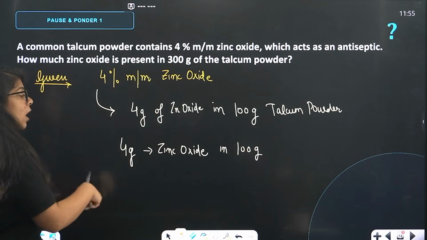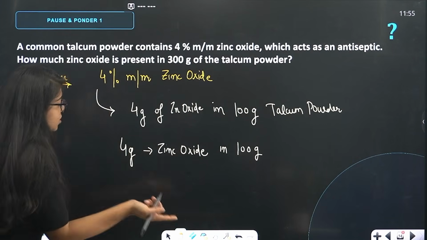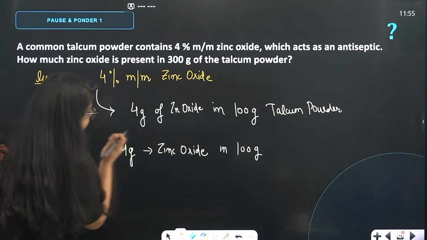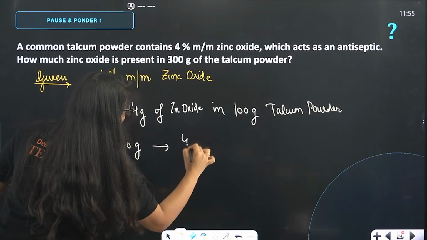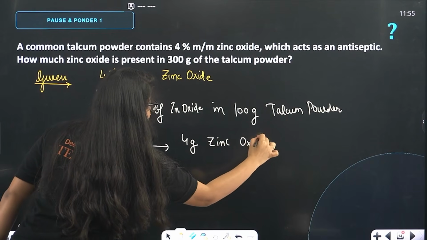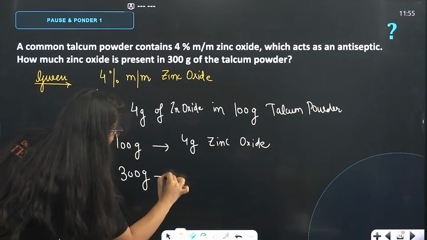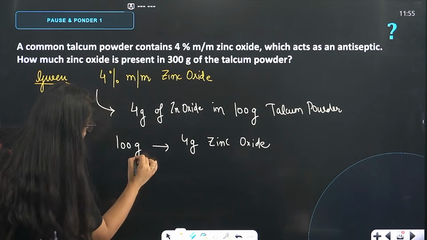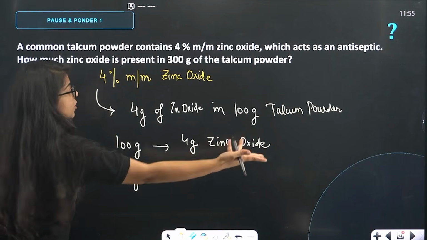So how much will be the zinc oxide in 300 grams? Basically write it as 100 gram has 4 gram of zinc oxide. Now 300 grams will be what? Do it like this: first, 1 gram of talcum powder will have how much zinc oxide?